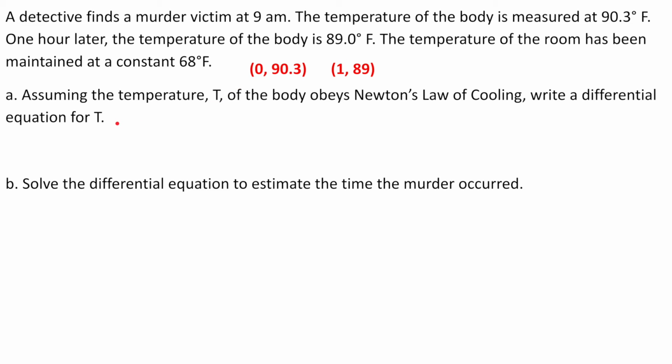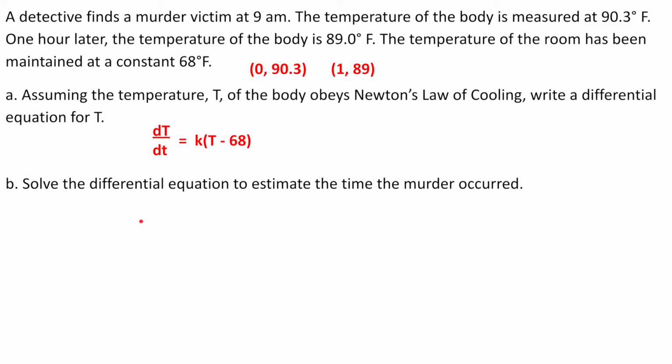So our differential equation will have the Newton's law of cooling model we looked at a moment ago. It has the rate the temperature changes with respect to time, dT/dt, and that's set equal to k, the proportionality constant, times T minus 68, where 68 is the temperature of the room, the surroundings. And we're looking for the temperature of the body.